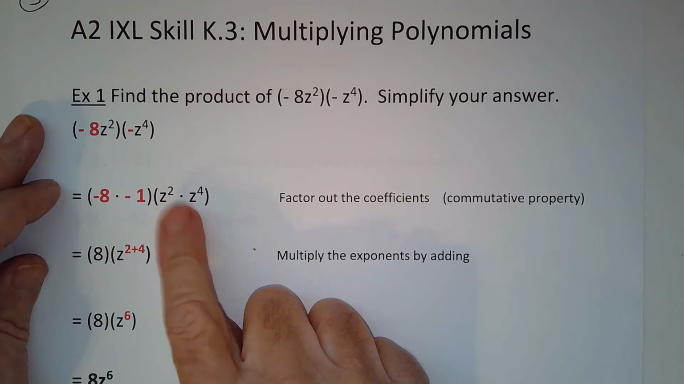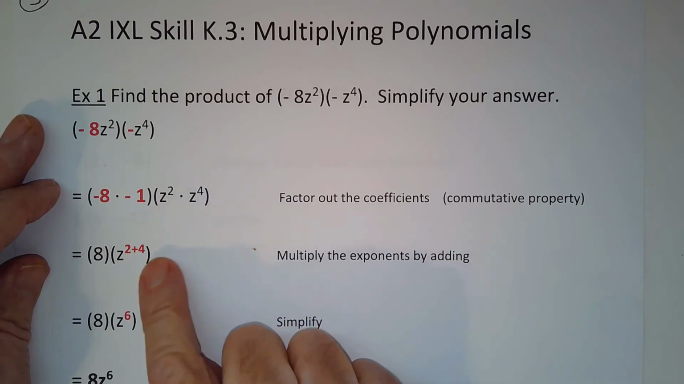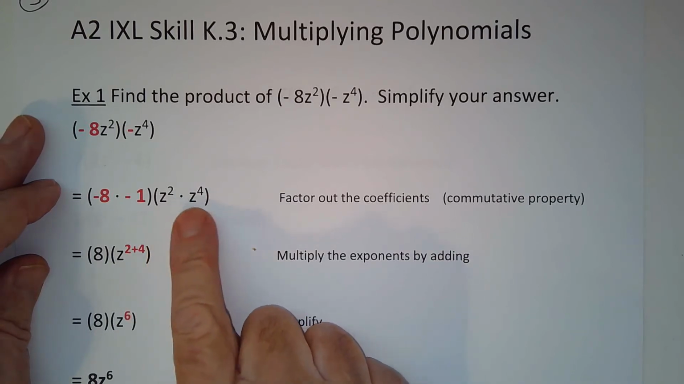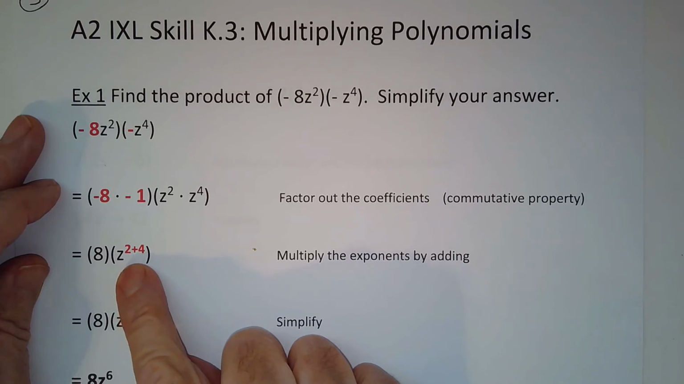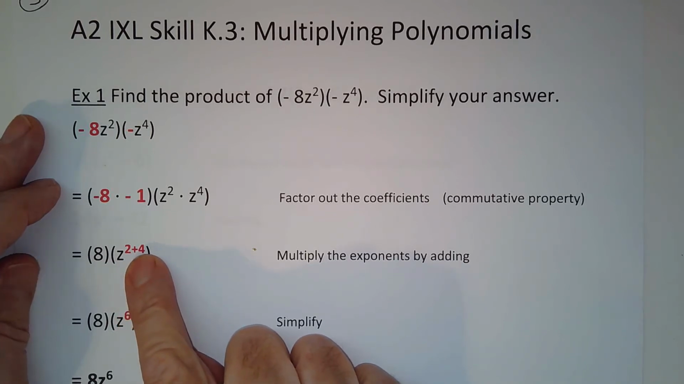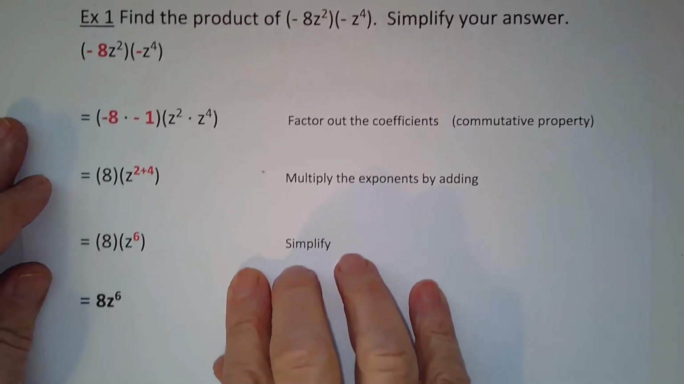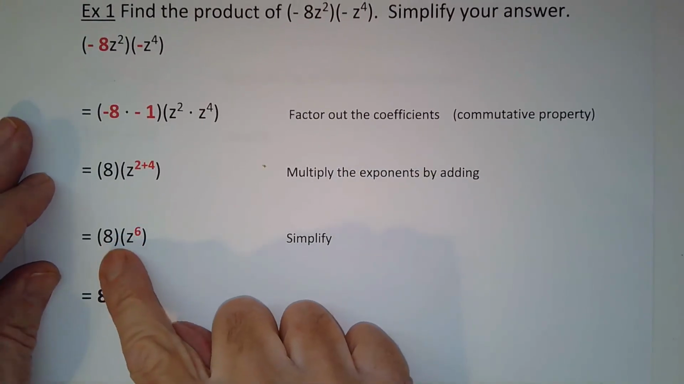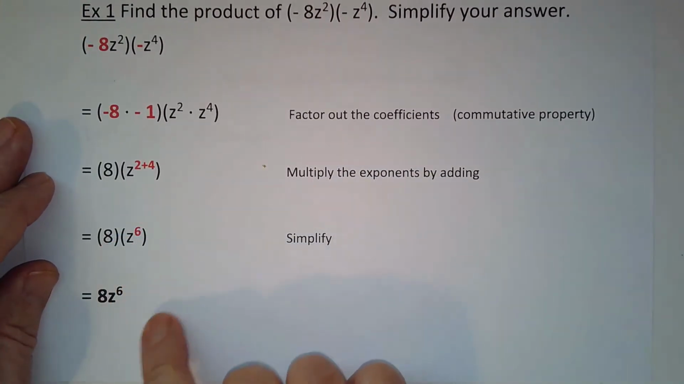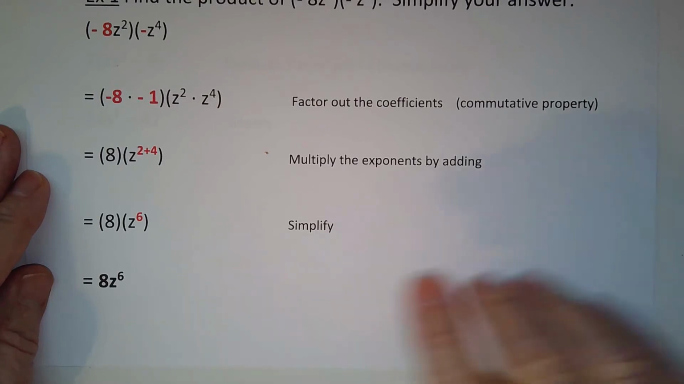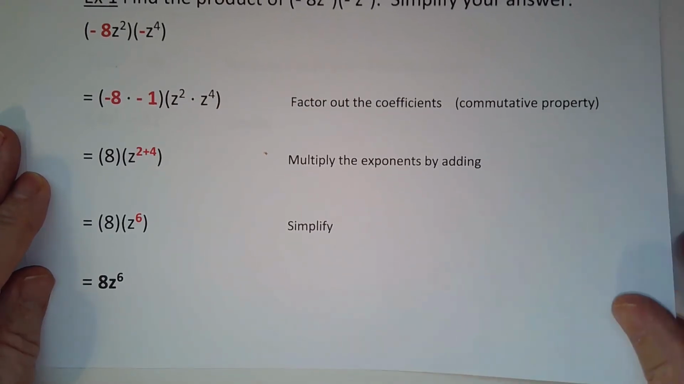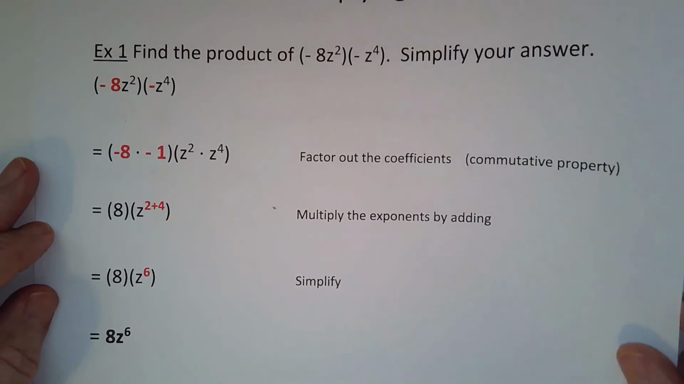So now with these two exponents, since their base is the same, we add together the exponents. So I rewrote this as 8 times z to the 2 plus 4, and then of course you add those together and simplify, you have 8 times z to the 6th, and then of course here's the final form of the answer, 8z to the 6th. Okay, so it's not that difficult to do. You just need to be careful and go through the steps.